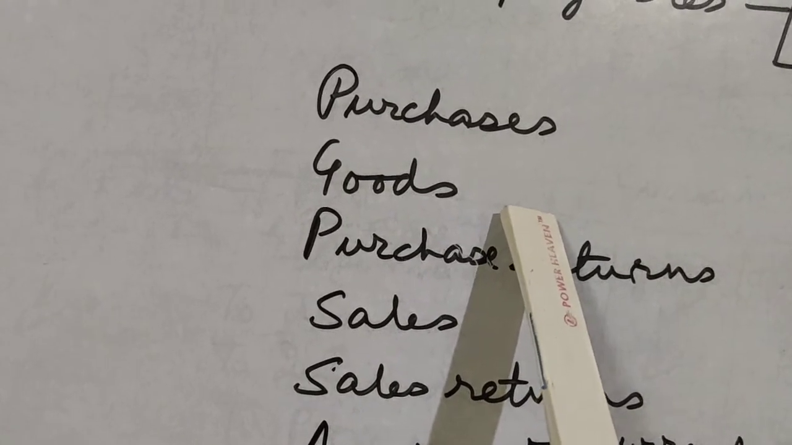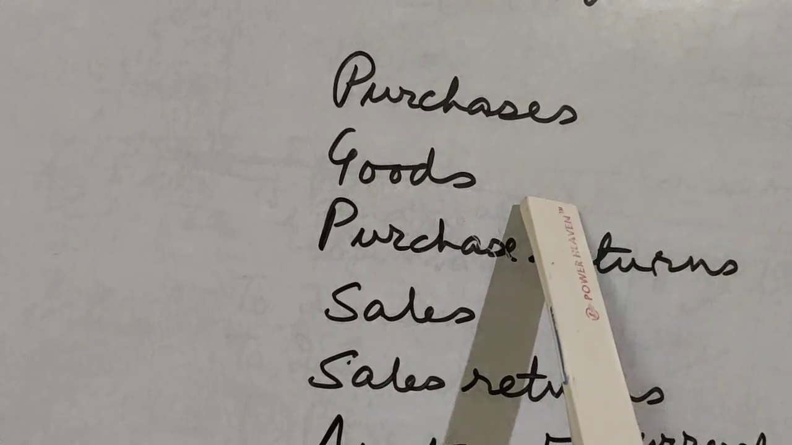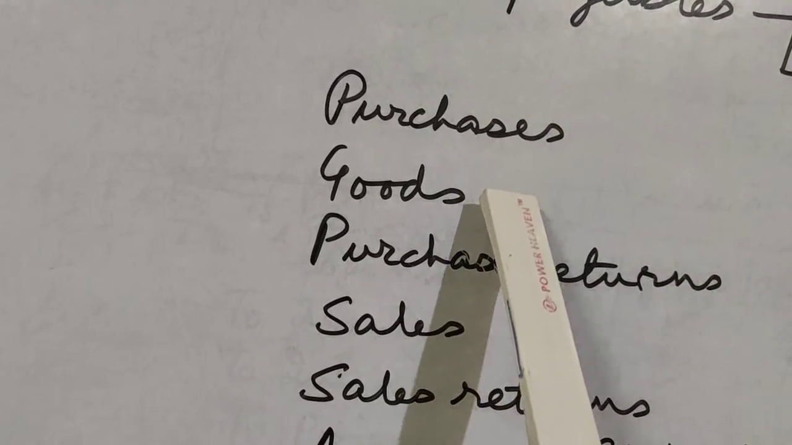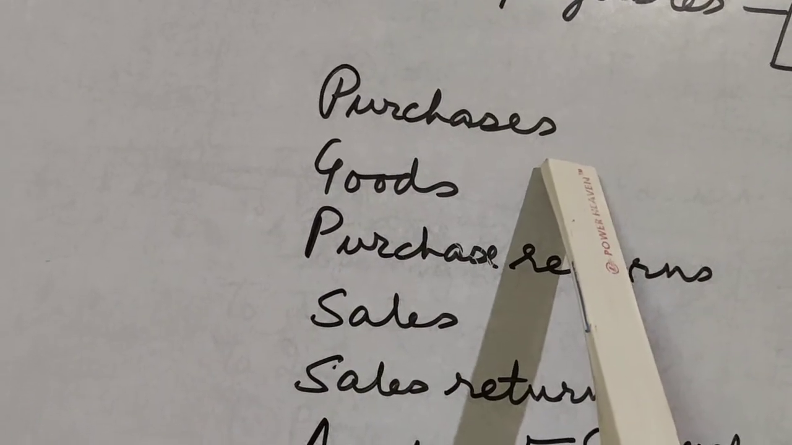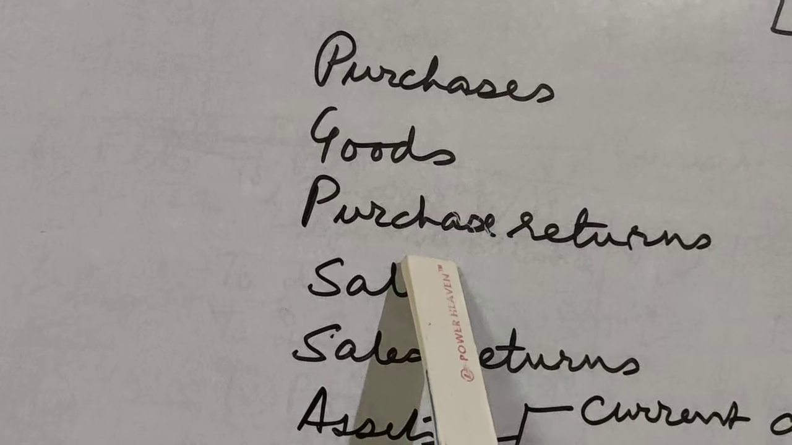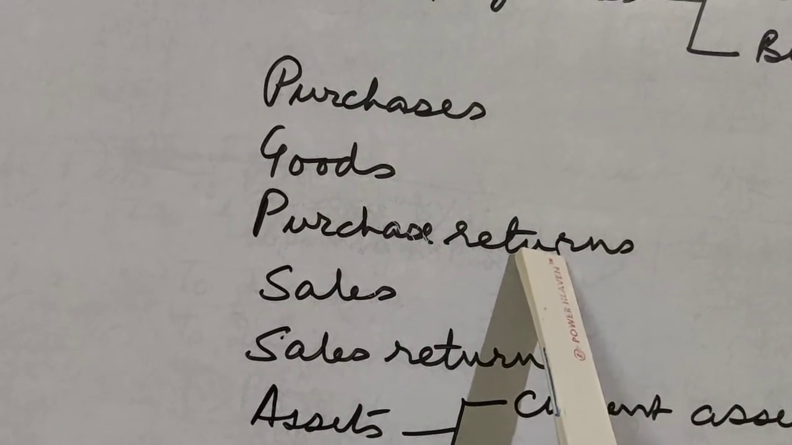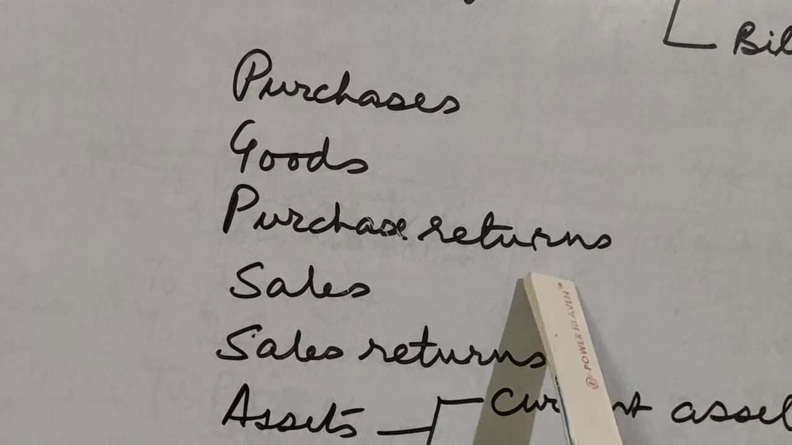For example, a car dealer is buying cars from a manufacturer. To him, the cars will be goods. Okay, and when you buy goods, that is termed as purchases. And purchase returns means once you have purchased the goods and you are returning a part of it, that is purchase returns.